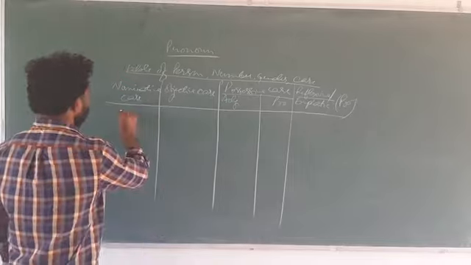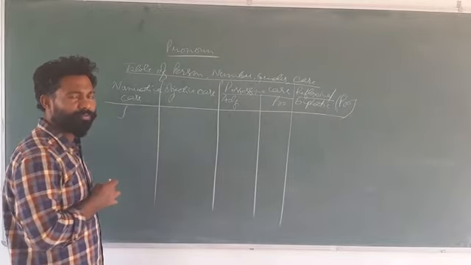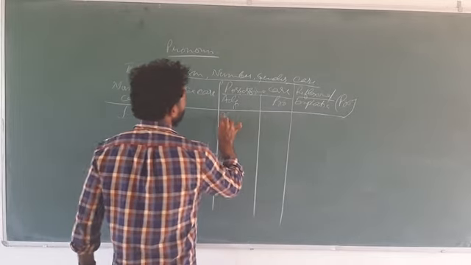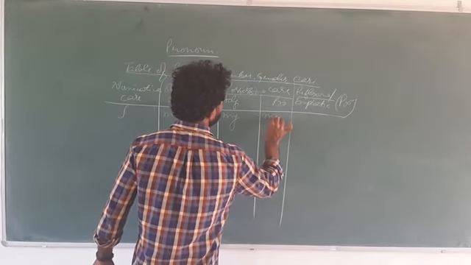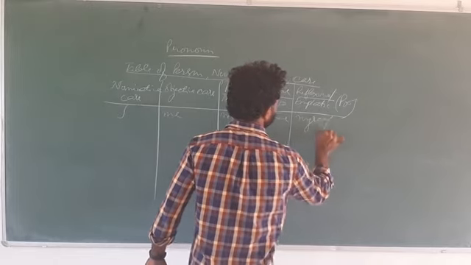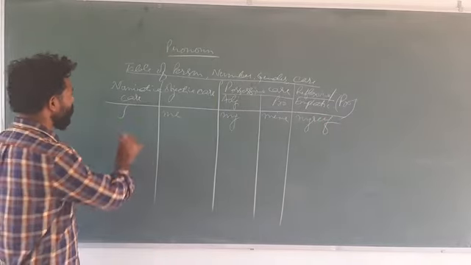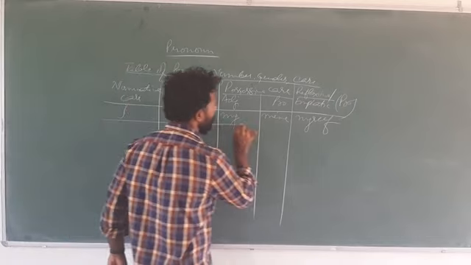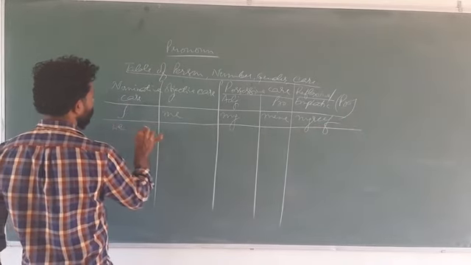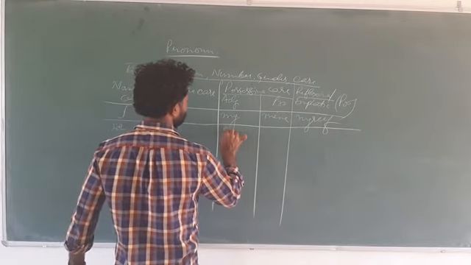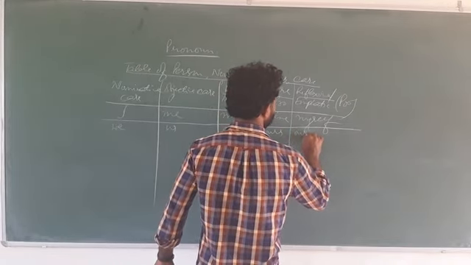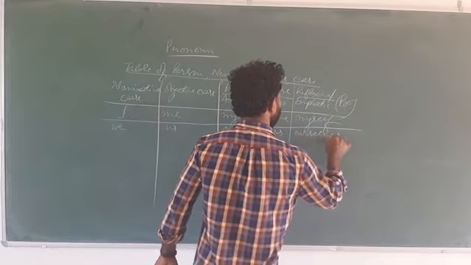Fine. So this starts with the first person singular number. I, me, my, mine and myself, right? These all are first person singular number. Next we have first person plural number. We, us, our, ours, and since it is plural, it will be ourselves.